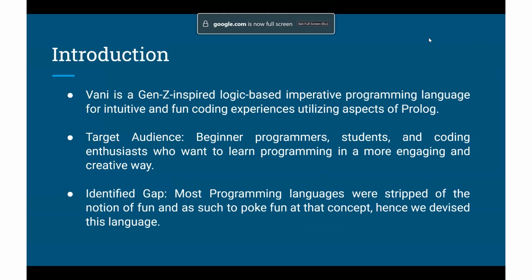So Vani is a Gen Z inspired programming language, which we have designed to make coding more fun and expressive while still being rooted in logic and structure. We built it using Prolog as the base because Prolog helps us implement things like parsing and evaluation in a very declarative and modular way. Our target audience is beginner programmers, students, or really anyone who's curious about coding and wants to try something more creative, expressive, and less formal.